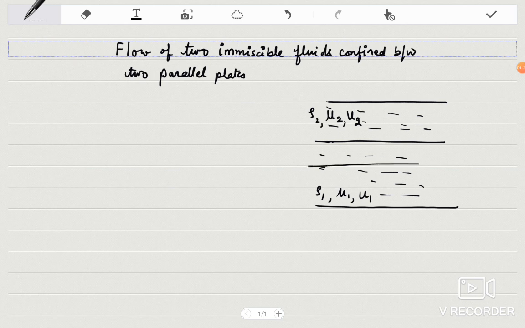Let this be the origin. This is origin, this is x-axis and this is y-axis. So if I assume this to be y is equal to minus h, this to be y is equal to 0, this is y is equal to h naught, and this is y is equal to h.